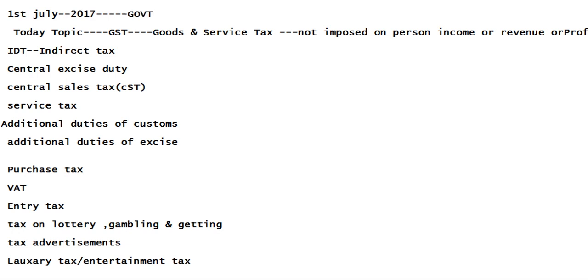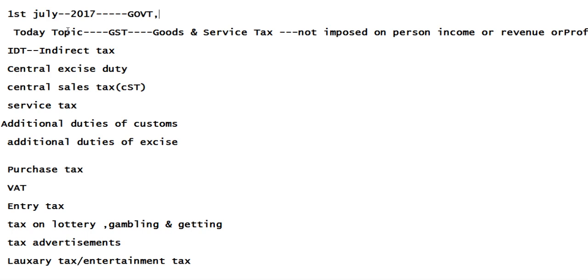So the Government of India introduced this concept on 1st July 2017. Earlier there were no specific rates for each taxation system. Under indirect tax, central excise duty had different rates, sales tax had different rates, and service tax had different rates. There were no uniform rates earlier, so that is the reason the Indian taxation system was very complicated. On 1st July 2017, the Government of India introduced this concept called GST.